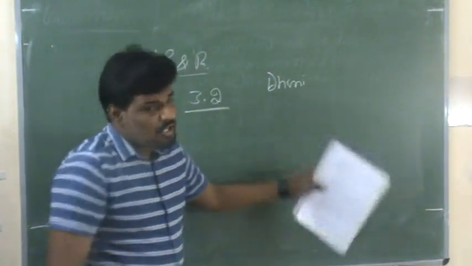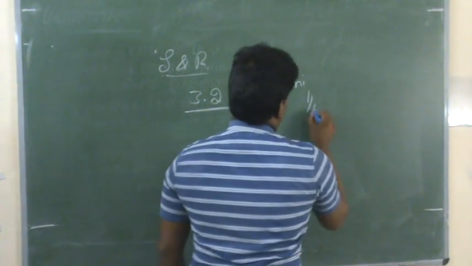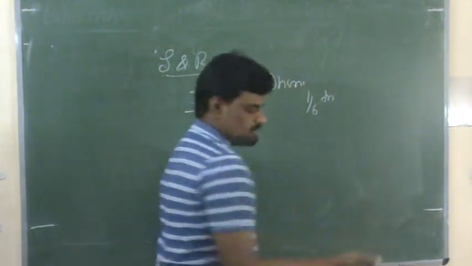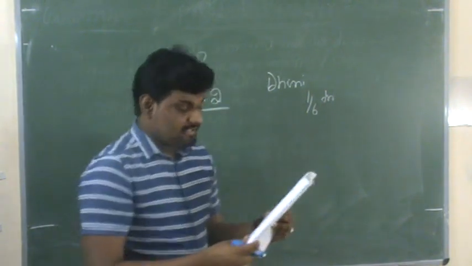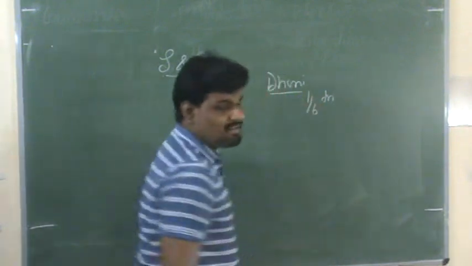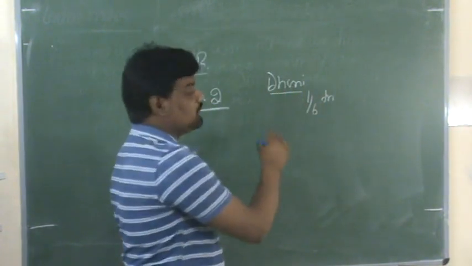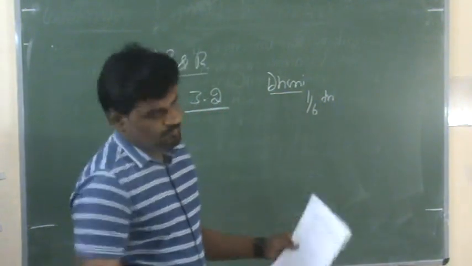They admit Dhoni for 1/6 share in profit. So Dhoni is a new partner, admitted into the business for a 1/6 share of profits in future.